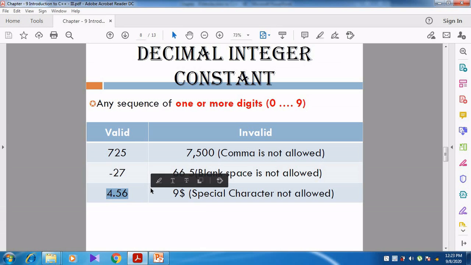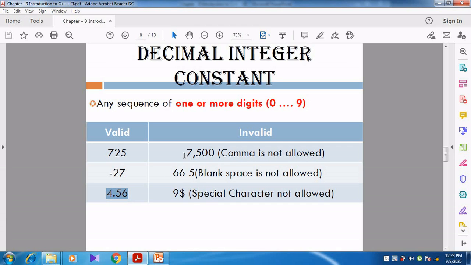But now see here 4.56. Whenever we give 4.56, is it an integer constant? No, it is not an integer constant because it should not contain a decimal point. It should contain only the whole number. But this is accepted. 4.56 is accepted. Why? I will say the reason now. Before that we can see the invalid ones also.